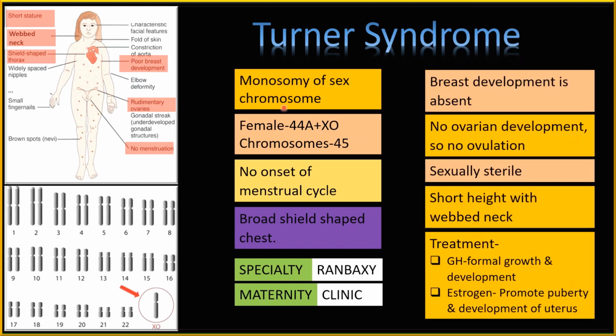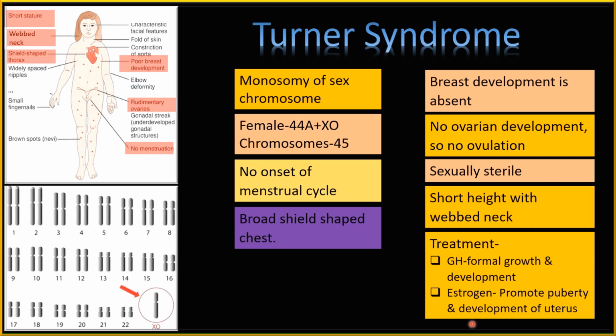In such females, growth hormone can be given for normal growth and development, whereas estrogen will help in promoting puberty and developmental activities such as development of the uterus. So these are the features of Turner syndrome, where the female shows monosomy of the sex chromosome with 45 chromosomes in total.